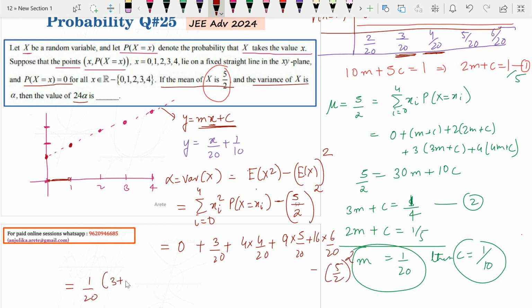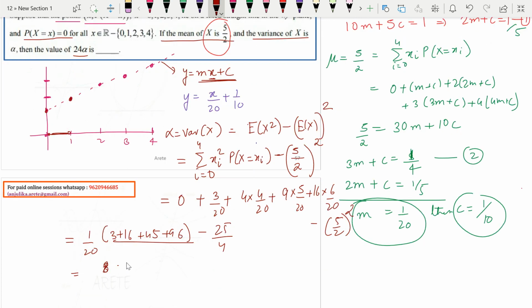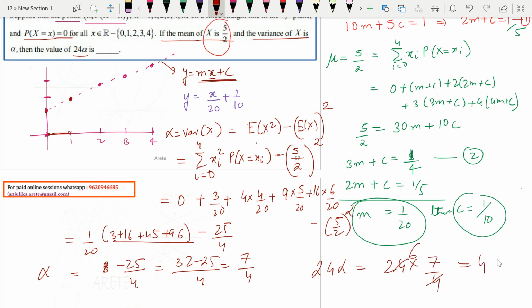So 3 plus 16 plus 45 plus 96, over 20, minus 25 by 4. That is 8 minus 25 by 4, which is 7 over 4. That's your alpha, right? They're looking for 24 alpha. So 24 times 7 over 4. That's how much? 42. So your answer is 42.